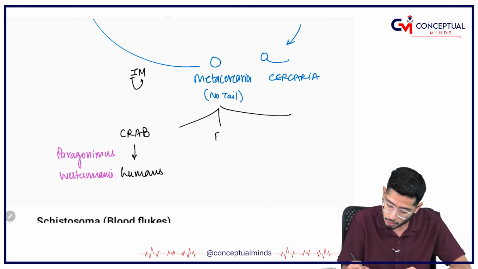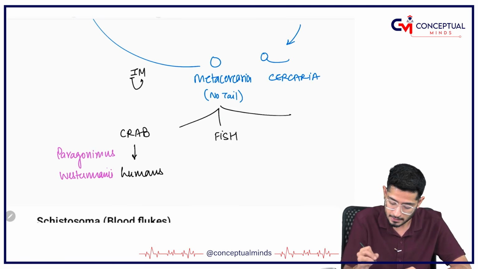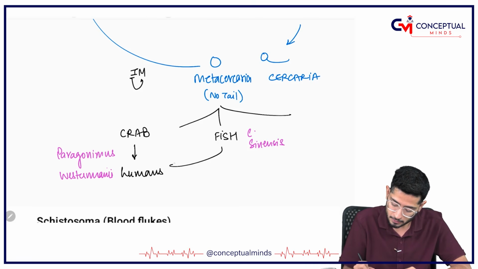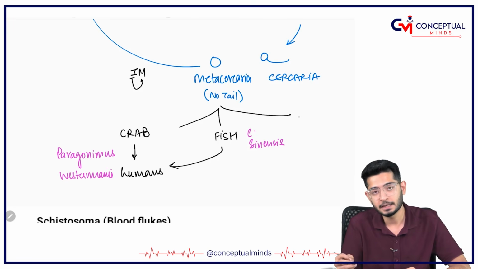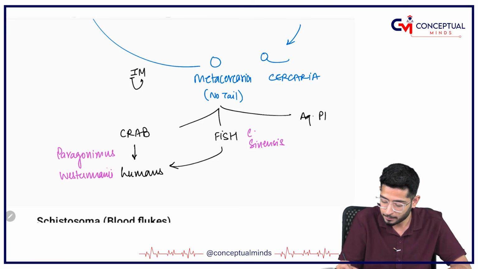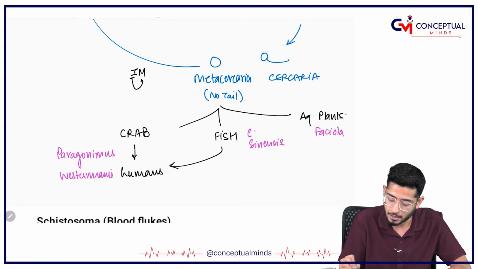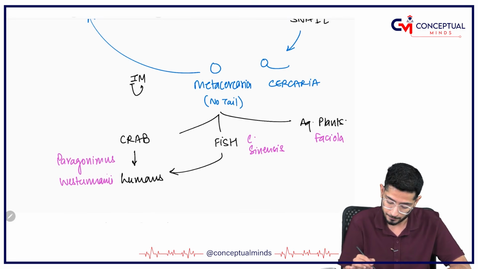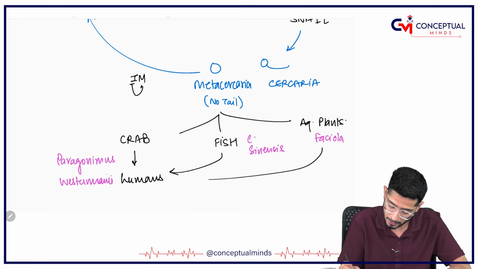Similarly, it can go to fish if it is the case of Clonorchis sinensis, and then it can go to humans, and it can even go to aquatic plants if it is a case of Fasciola. So I hope now you can easily write the life cycles.